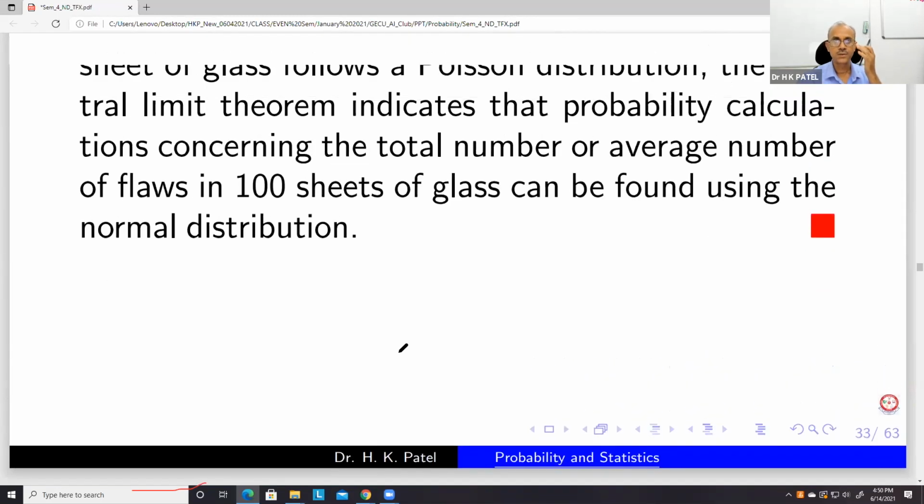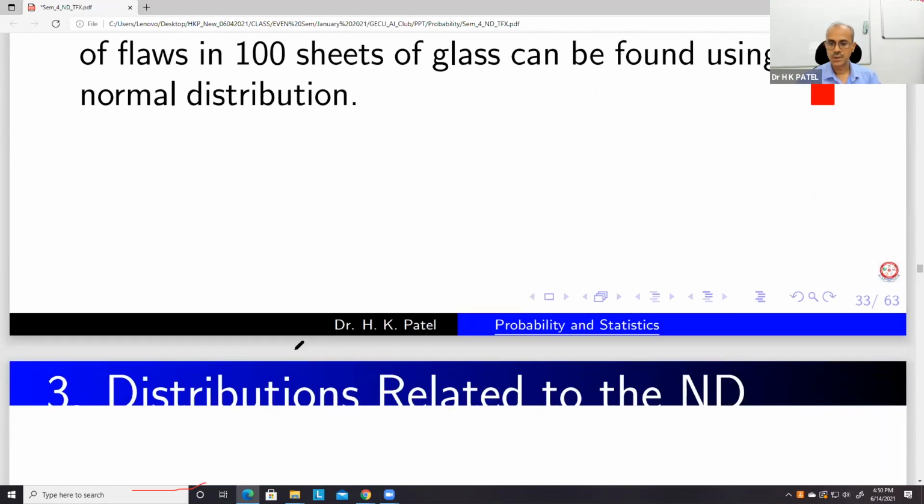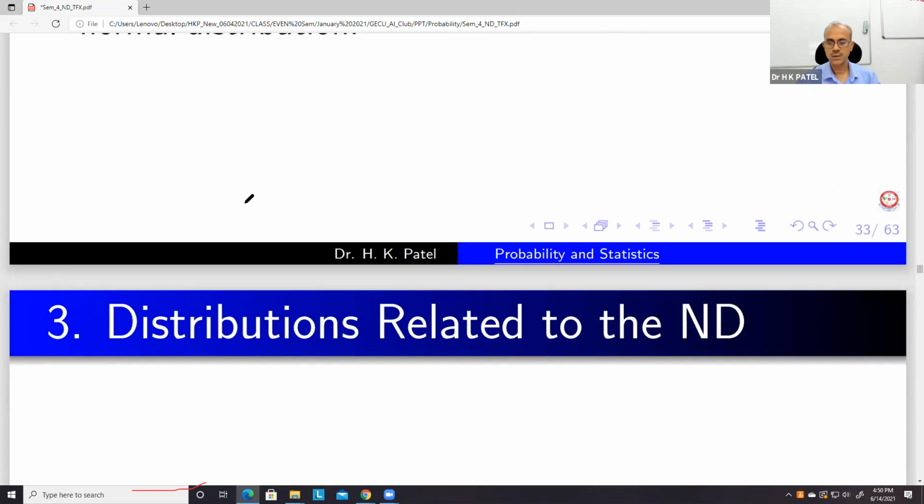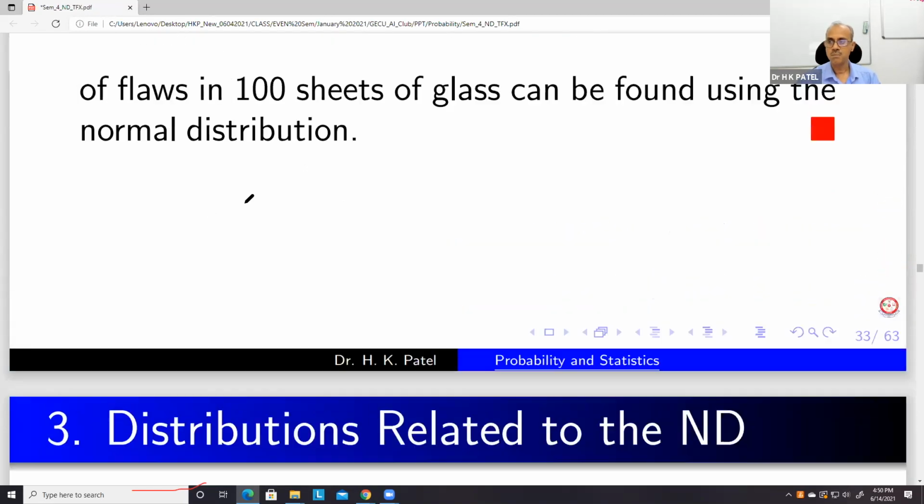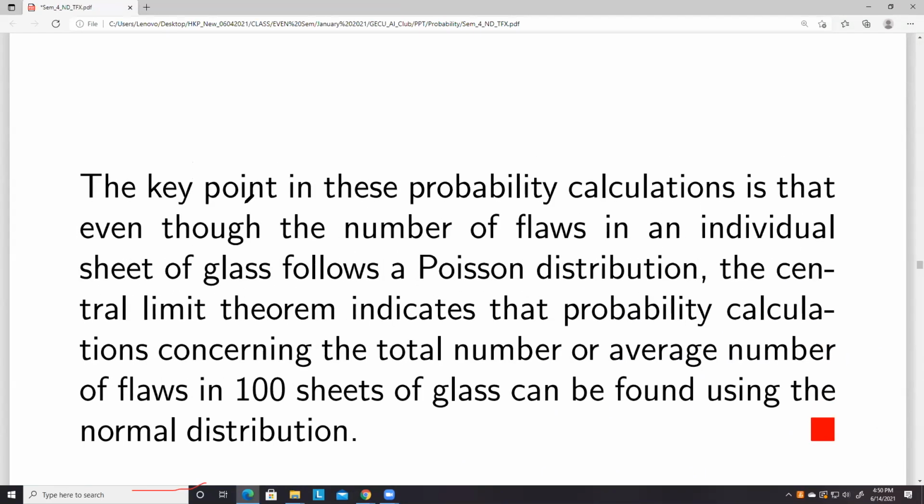All right, any questions? Sir, it's nice. The central limit theorem is very important to data scientists, sir. Yeah.